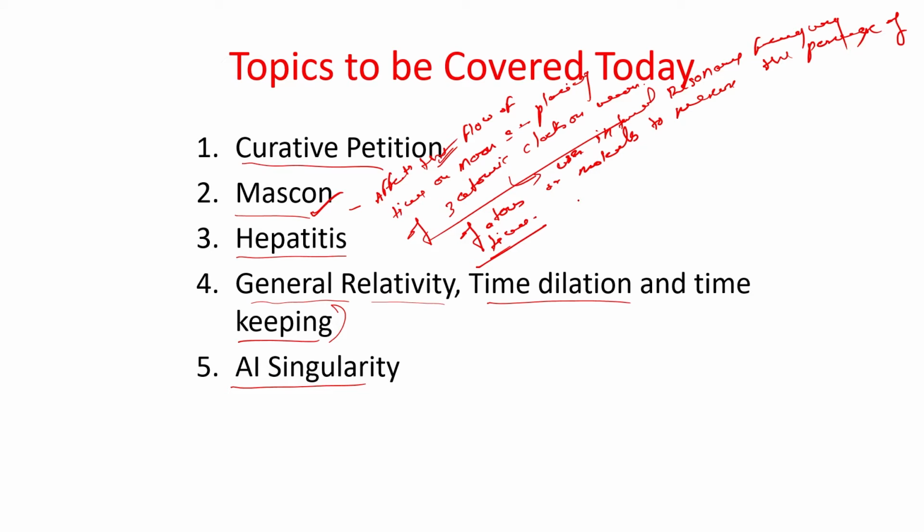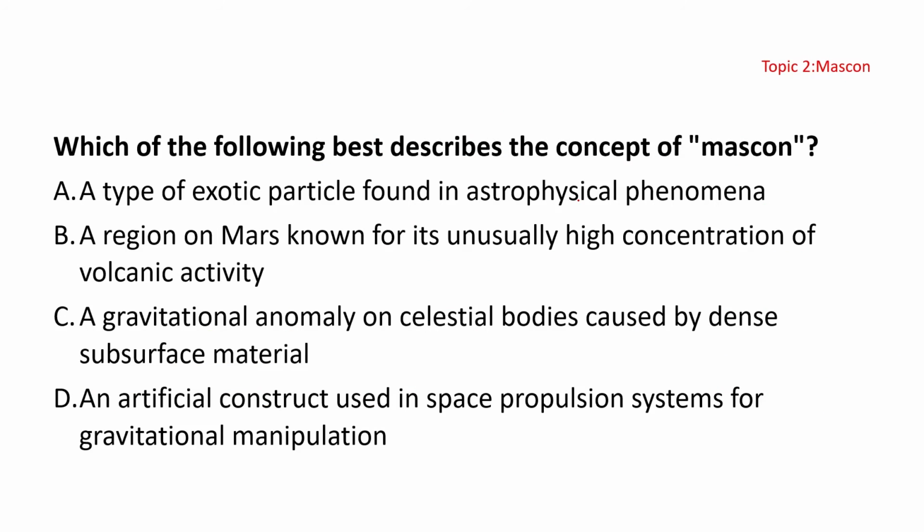They were of the opinion that due to the effect of the Mascon, which affects the flow of time on the moon, that's why an atomic clock has been placed there. So based on this concept, let's see the question here. Which of the following best describes the concept of Mascon?